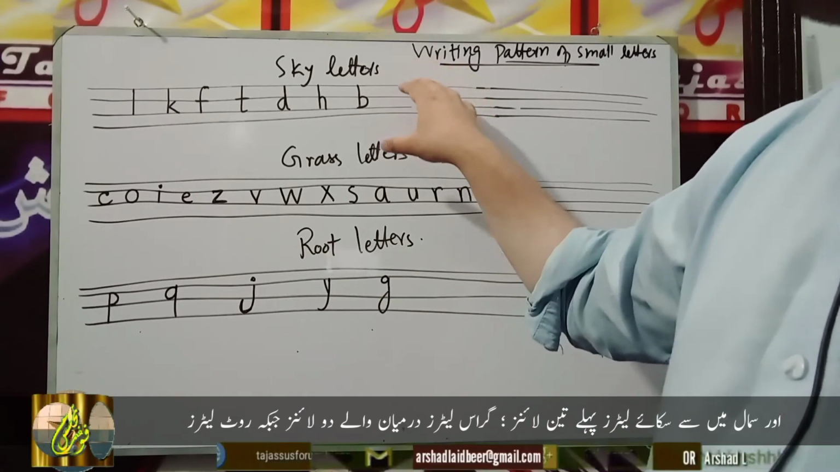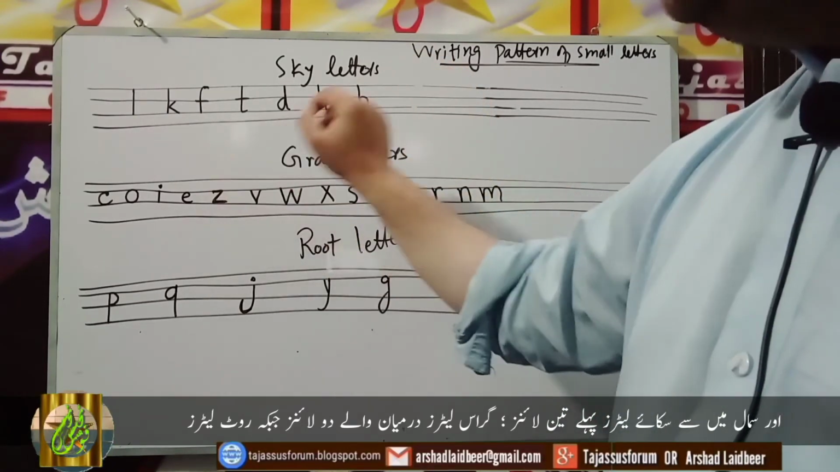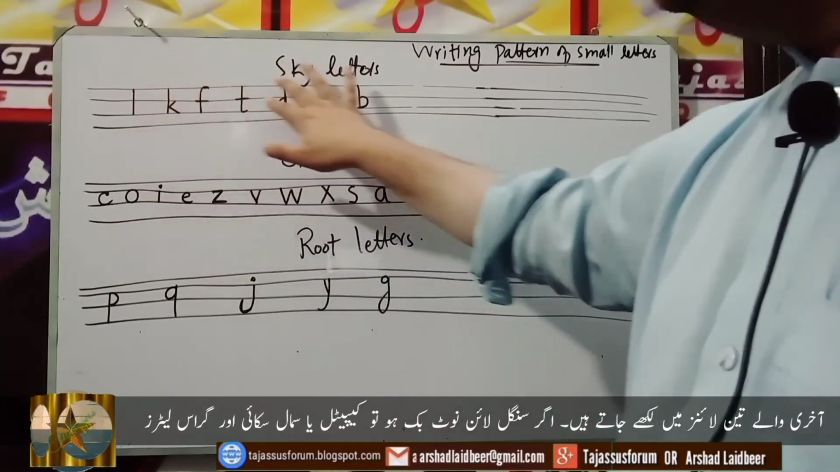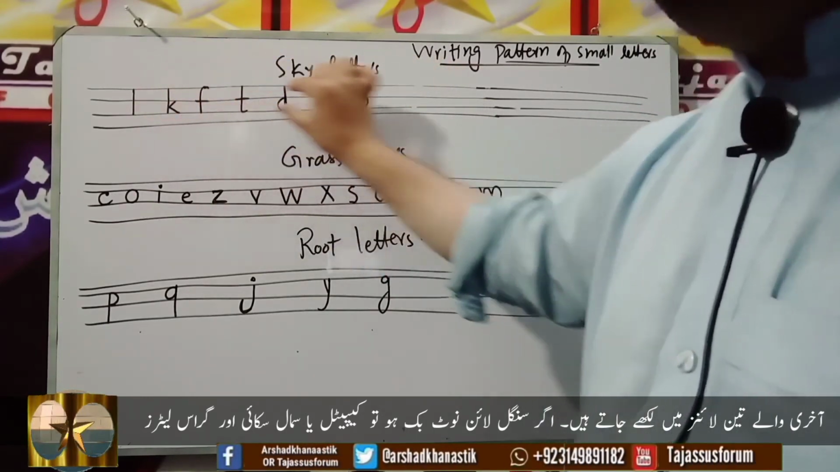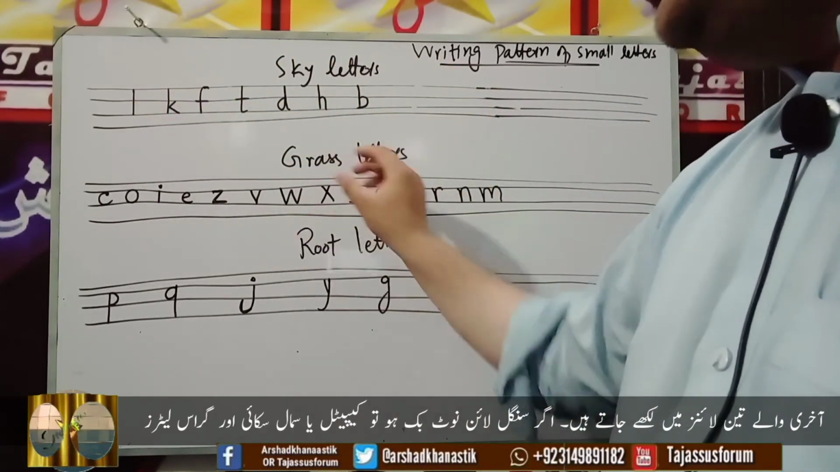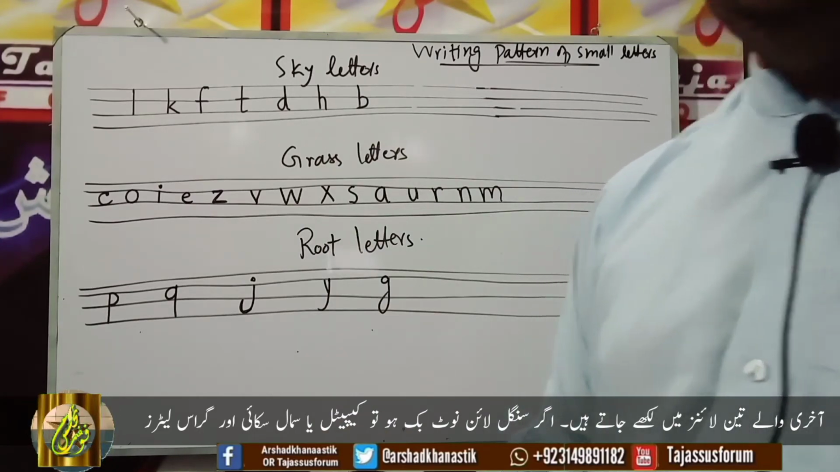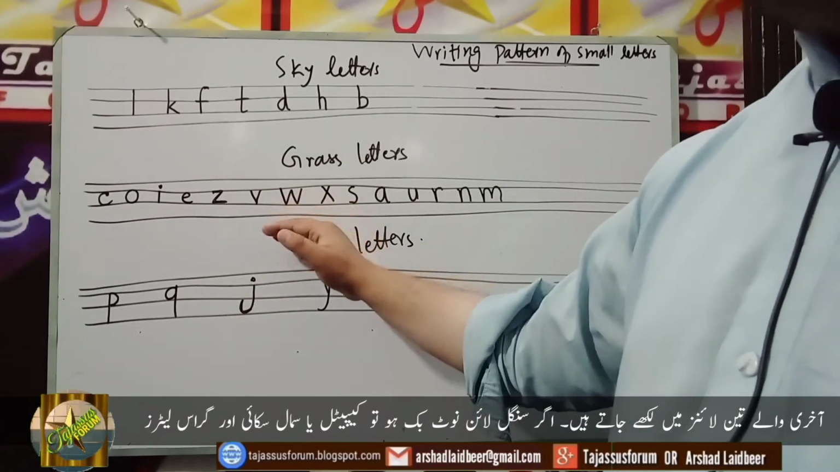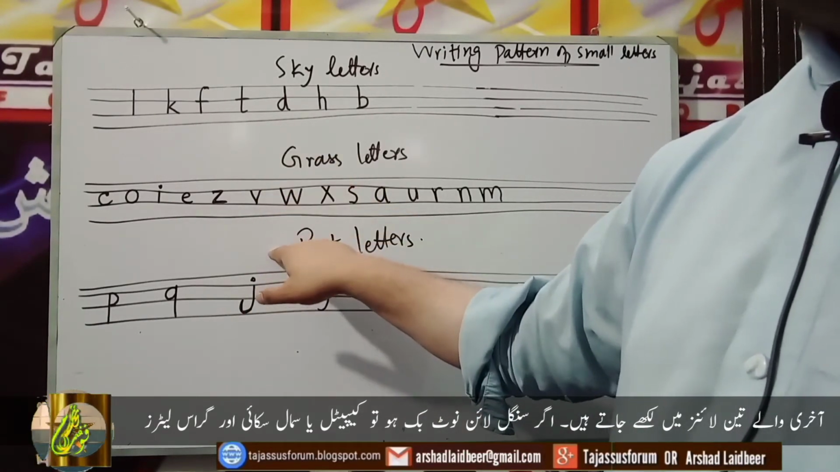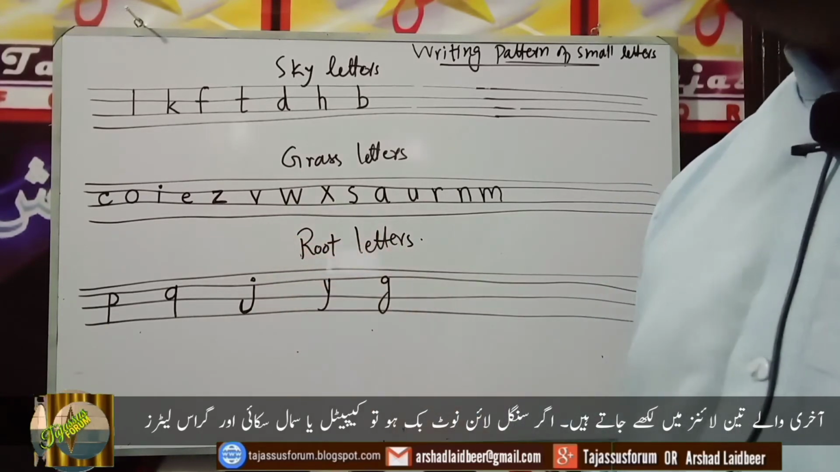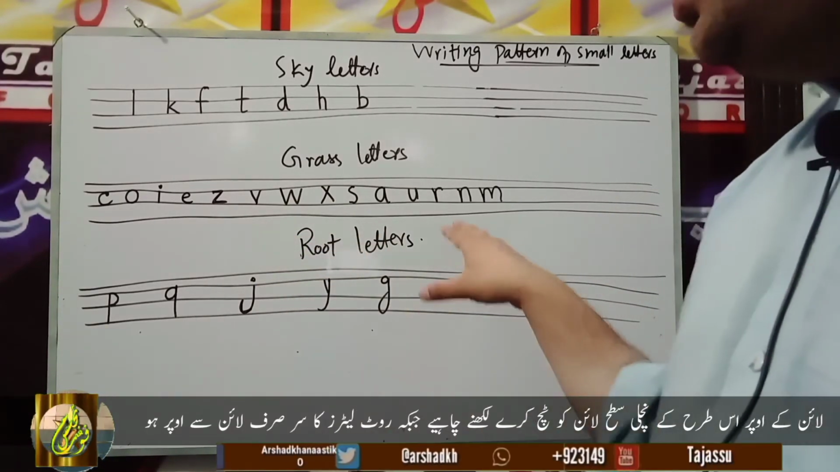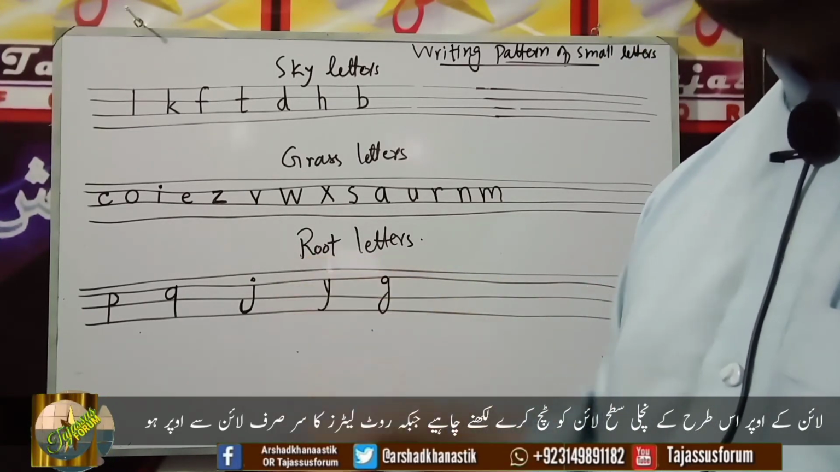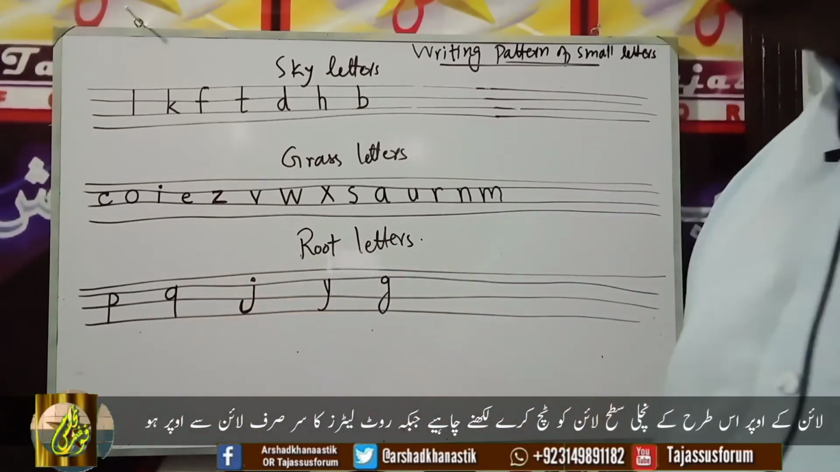Lowercase letters have been divided into three groups, okay? The first group, that is called sky letters, is always written in the first three lines, okay? These letters are sky letters, they will always be written in the first three lines. The second group, that is called grass letters, is always written between the two lines which are sandwiched in the upward line and in the downward line, okay? And the third group, that is called root letters, the letters belonging to this group are always written in the last three lines of the four line pattern, okay? Like you can see here.